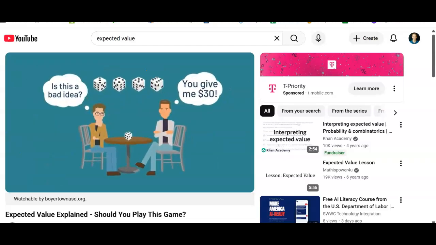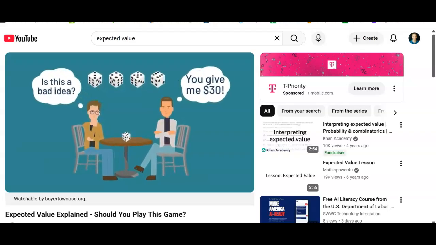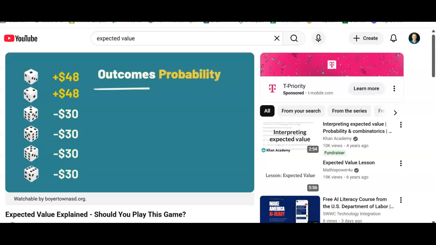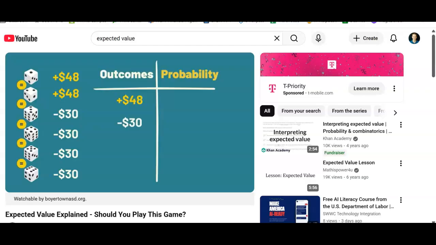Now, let's look at our original example, the game where we roll a die. If we get 1 or 2, we get $48, and if we roll a 3, 4, 5, or 6, we lose $30. The two outcomes are $48 and negative $30. Because all rolls of the die are equally likely, we can add up the payouts for each scenario and divide by 6.